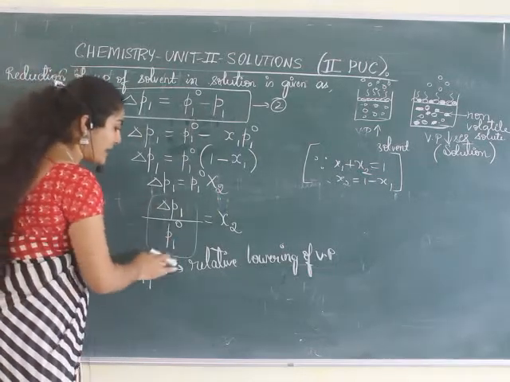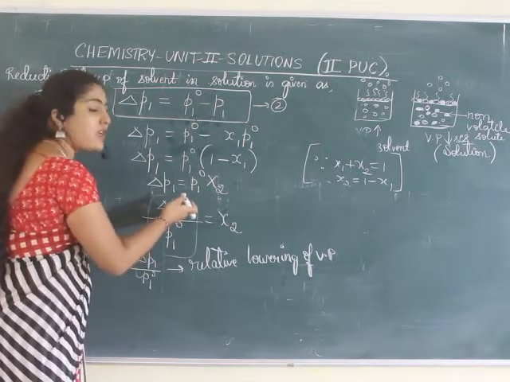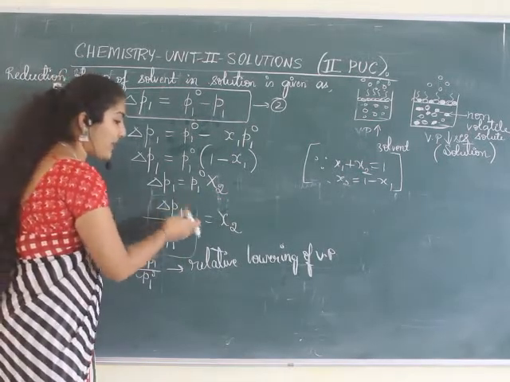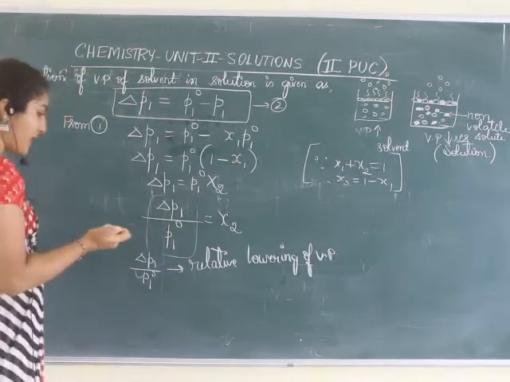Why? Here you are relating the pure solvent initially with that of the solution. So you call it relative lowering of vapor pressure. Now it is clear what I am telling you.